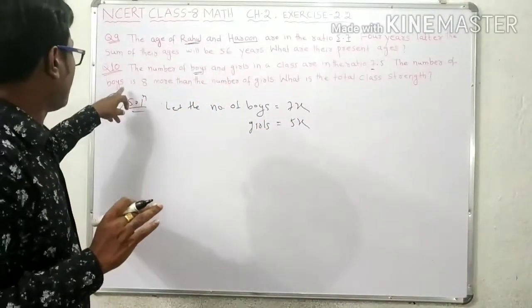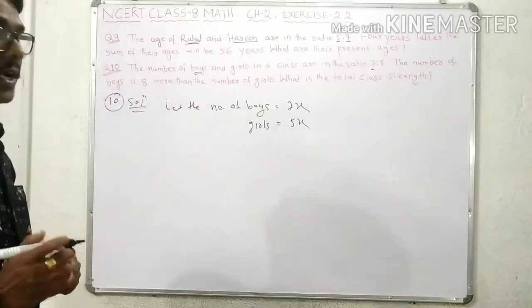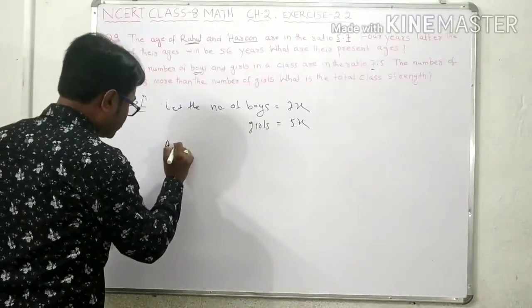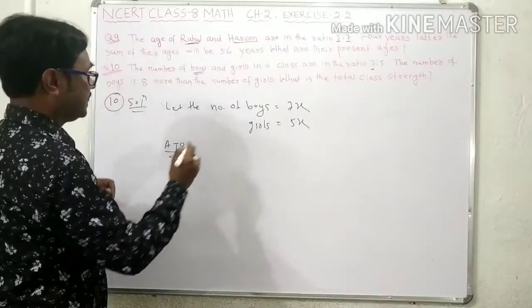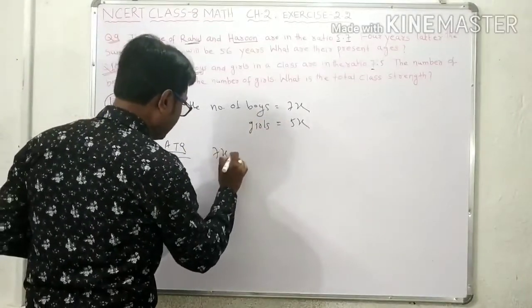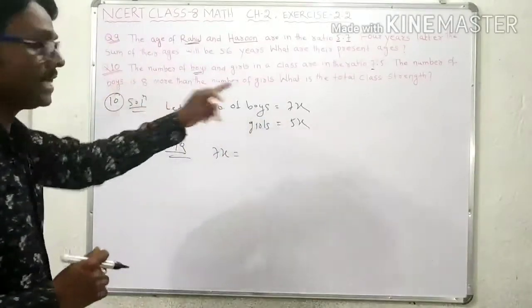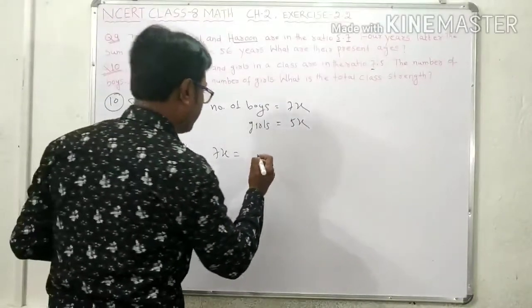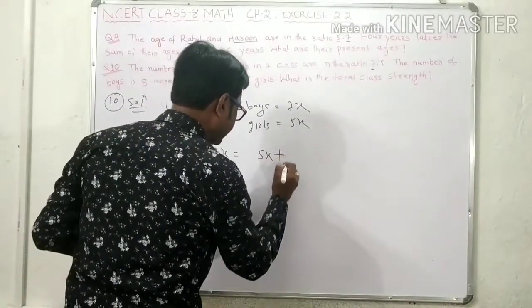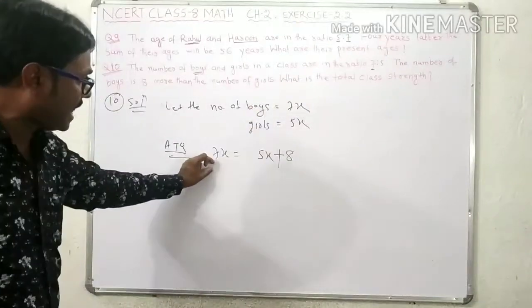The number of boys is 8 more than the number of girls. According to the question, if the number of girls is 5x, then the boys are 8 more.